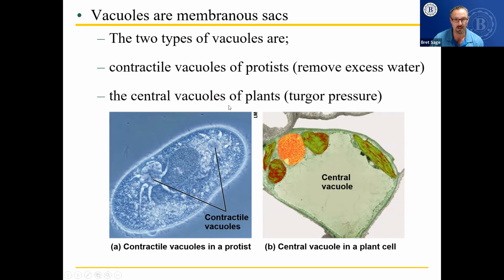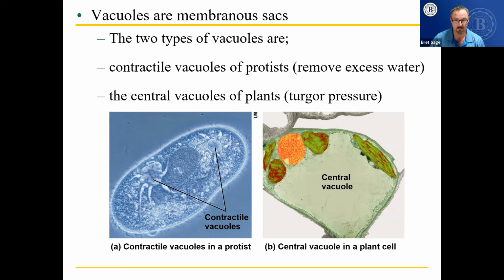Now, the central vacuole of plants, sometimes called a water vacuole, generates what is called turgor pressure. Well, if you've ever seen a plant wilted or lettuce wilted, it's because the central vacuole doesn't have very much water in it anymore. So you can tell a plant needs more water if it's wilted. You put water on it, it's not wilted anymore because the water goes into the central vacuole, causing it to expand out, making it more crunchy. Your lettuce is more crunchy when it's been in water.